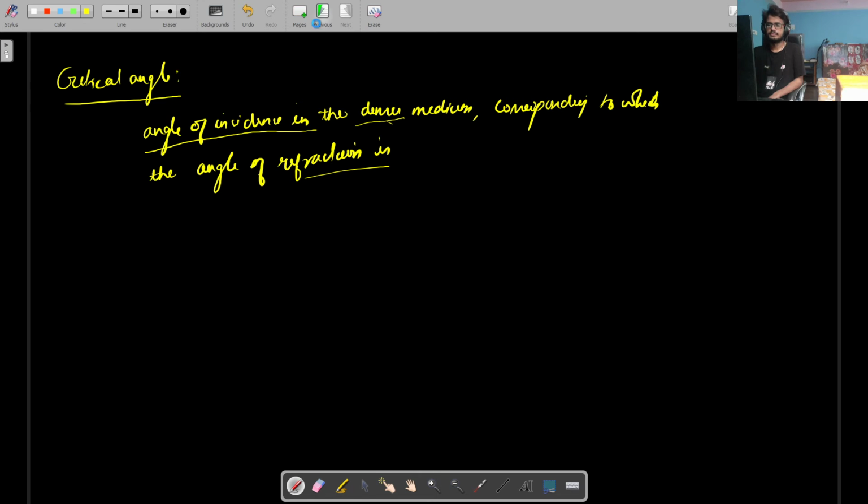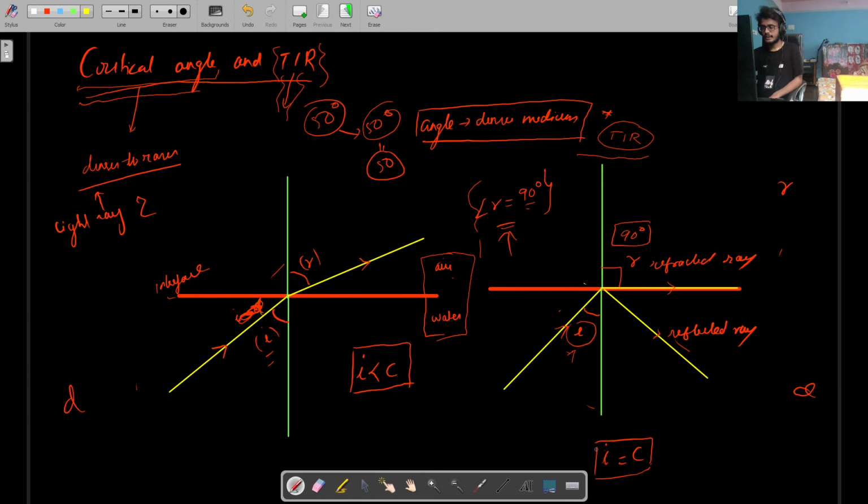So this is angle of incidence equal to critical angle, right, in this case. So I define critical angle in terms of angle of incidence. Critical angle is the angle of incidence in the denser medium corresponding to which the angle of refraction is how much? What is the angle of refraction here? 90 degrees. So critical angle is basically the angle of incidence. In this case, I is equal to C.